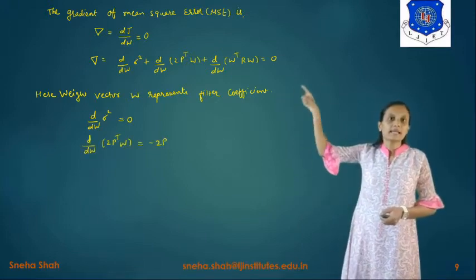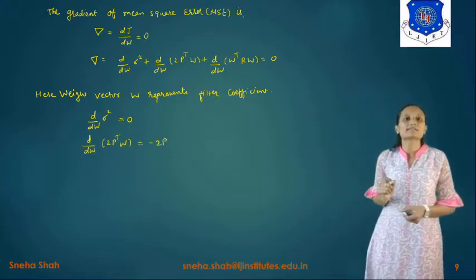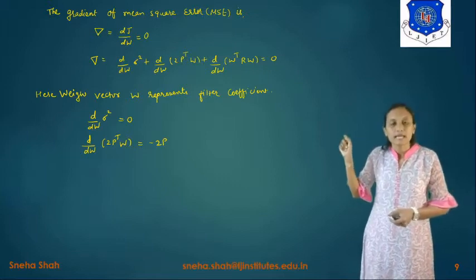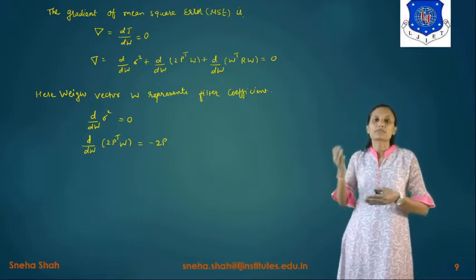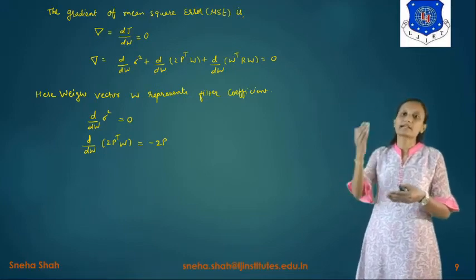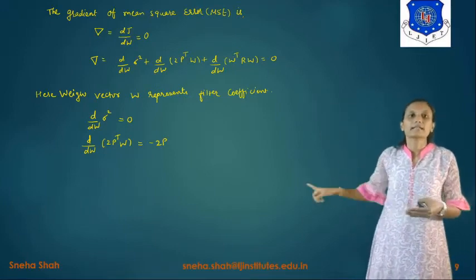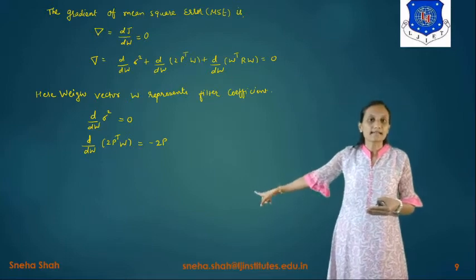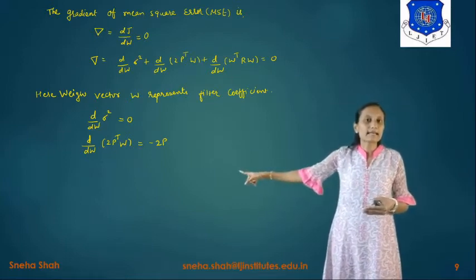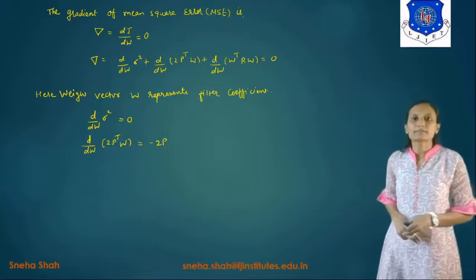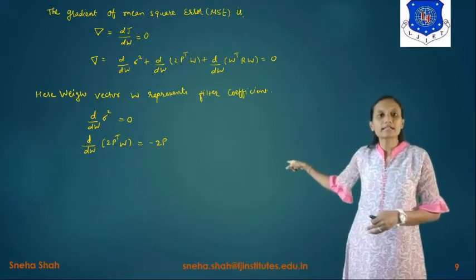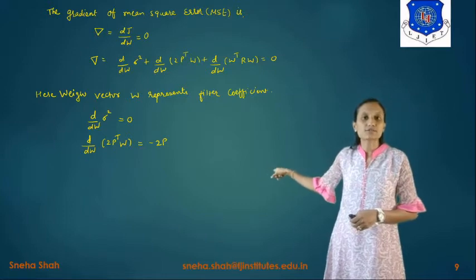Now the next term is 2 into p raised to T. If we convert this from the transpose form to the simple form, it is represented by minus that term, so it becomes minus 2p. So the differentiation of 2p raised to T w is minus 2p.